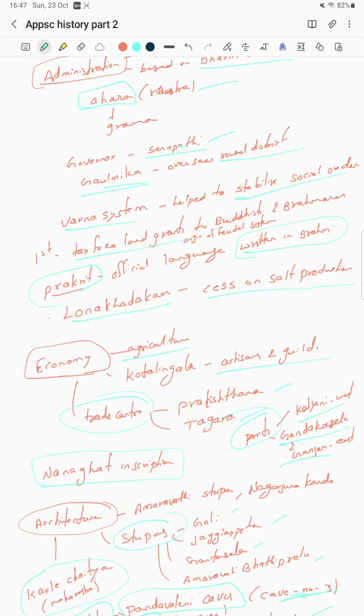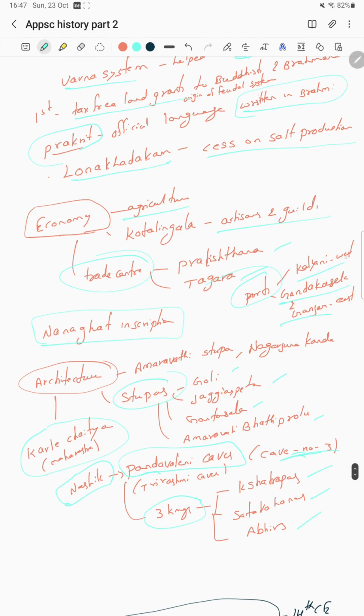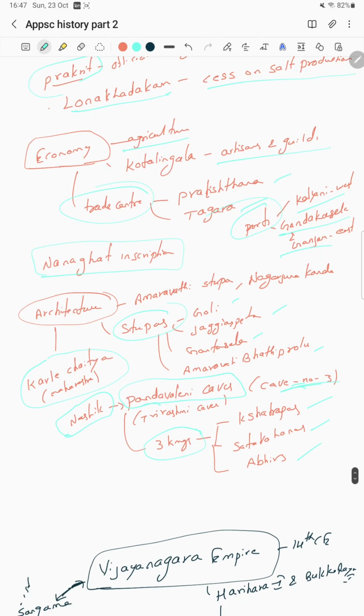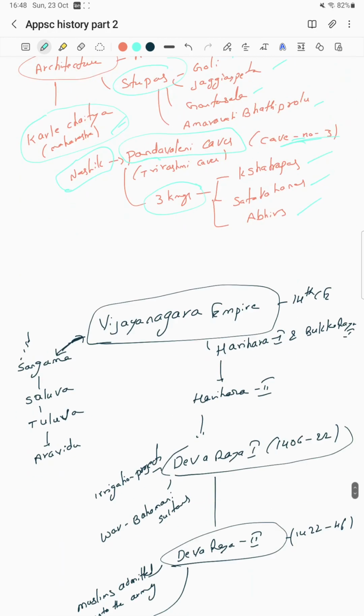The economy was mostly agricultural. Next, Kotilingala, artisan guilds, trade, Pratishthana and Tagara. The ports were Kalyan in the west, and in the east Ghantasala and Ganjam; the Naneghat inscription. Architecture: the stupas such as Amravati Stupa, Bhattiprolu, Ghantasala, Jaggayyapeta, and the Karle Chaitya in Maharashtra. The Nasik inscriptions are written at the Pandavleni caves. There are three kings: the Kshatrapas, Satavahanas and Abhirs.